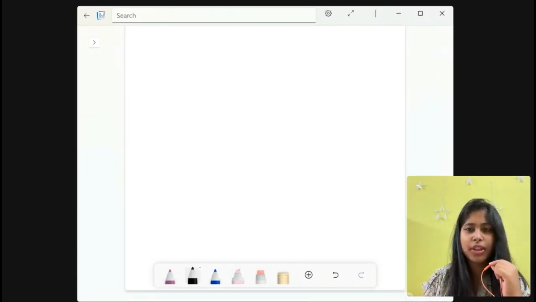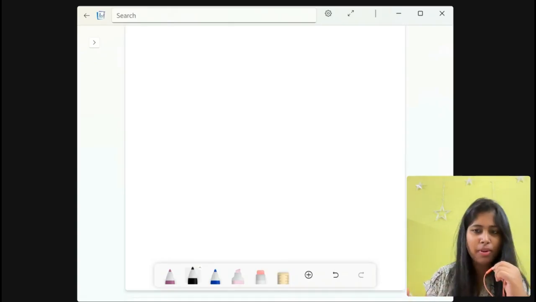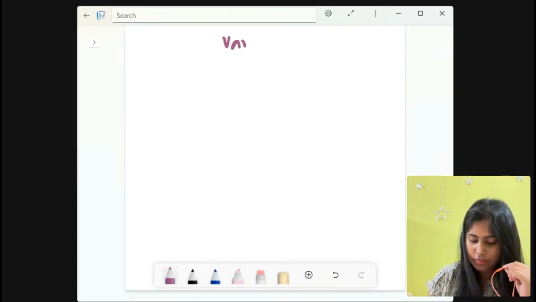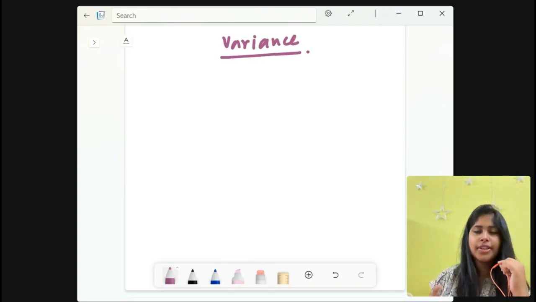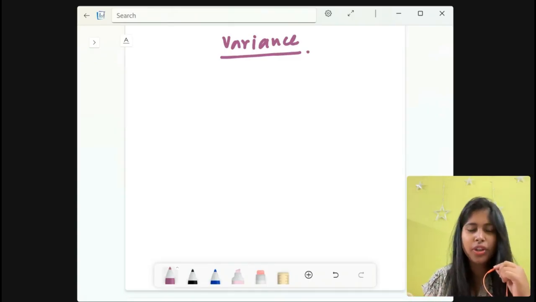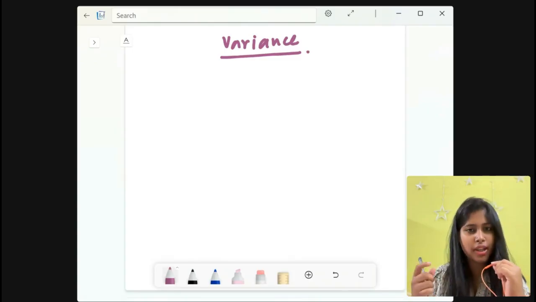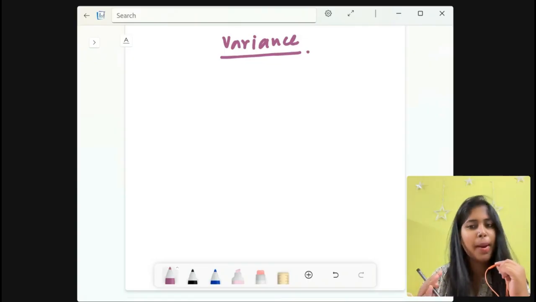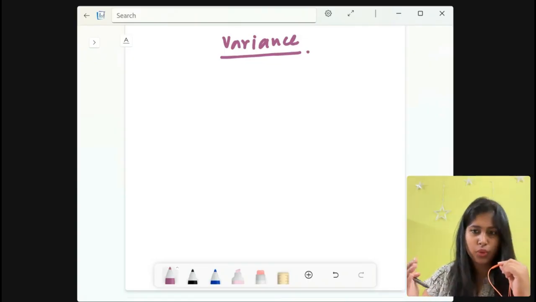Like we have already done the mean of the geometric distribution, now we are going to study the variance of the geometric distribution. Okay. Now see, variance. For variance, first we need to find the expectation of x factorial 2, and then the expectation of x square, and from that we can apply it in the formula for variance, which is expectation of x square minus (expectation of x) whole square, right?